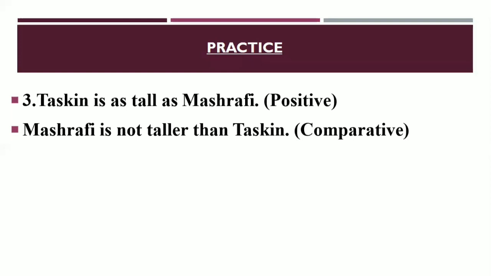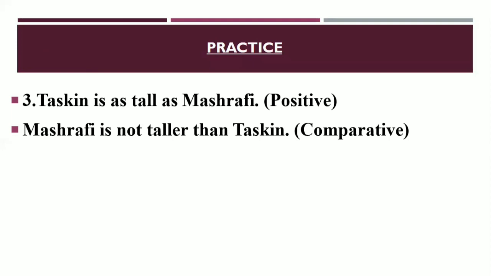So here if you get a comparison between two persons, two things, and if it is in the positive form, I mean affirmative form, in case of comparative degree you have to make it in the negative form, and the second subject will be used at the outset of the comparative degree. So here we have got that.